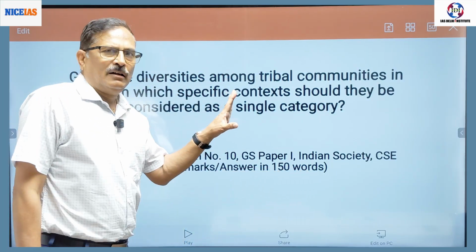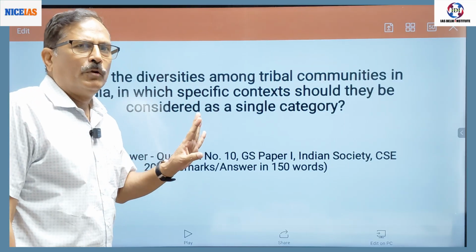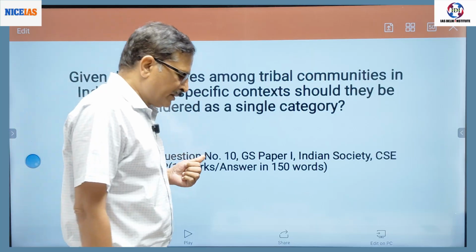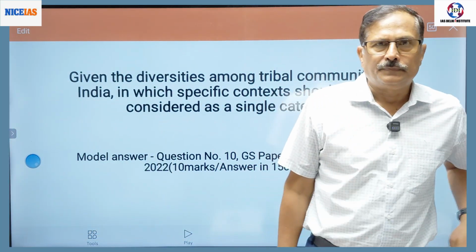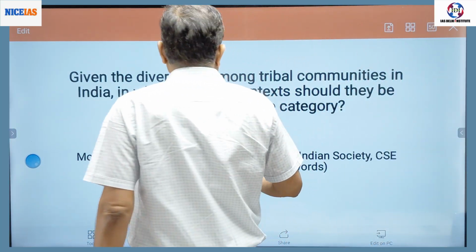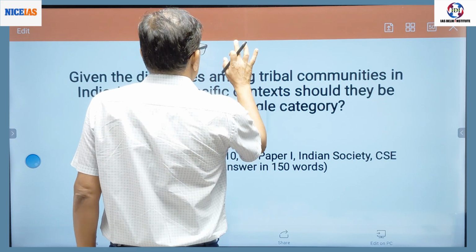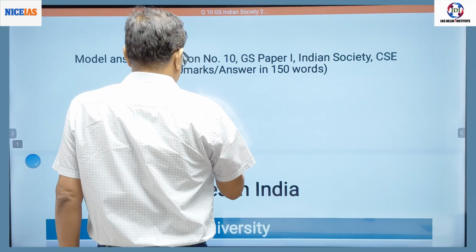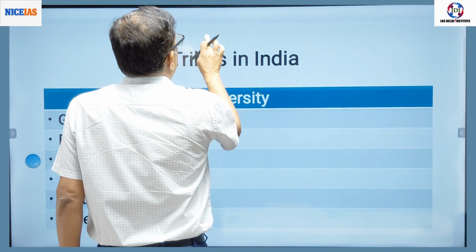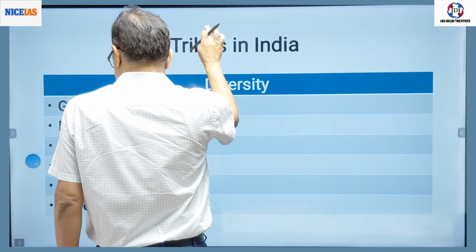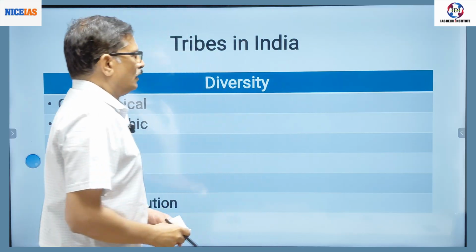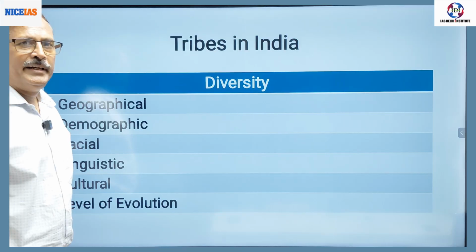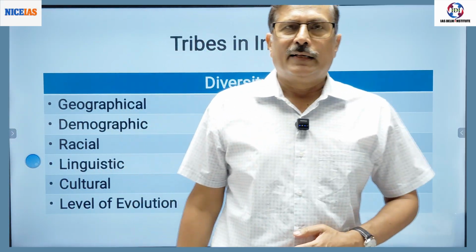So we should try to know what kind of diversity is there among the tribes of India. Tribes in India are not a unified category.